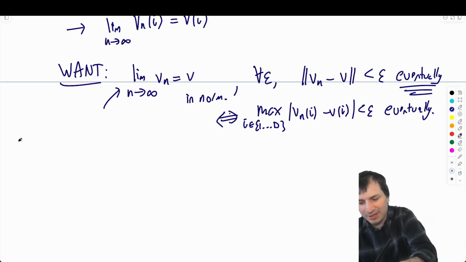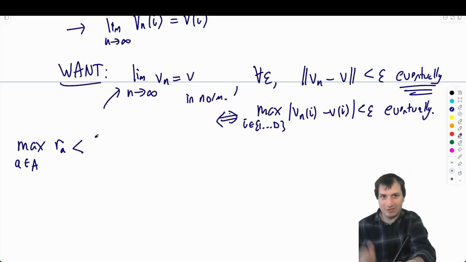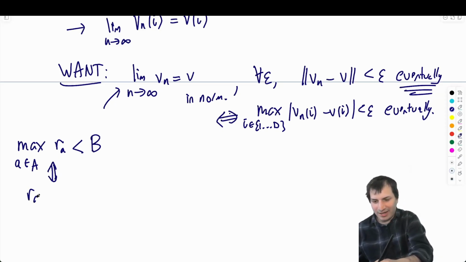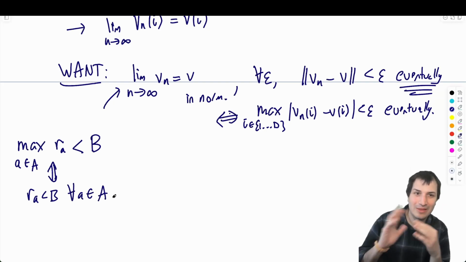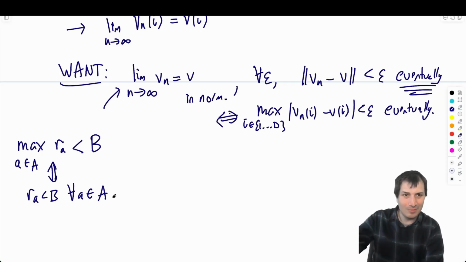So we're using this property that the maximum of a bunch of numbers, let's call them R for real number. So the maximum over some set, you have a bunch of real numbers. The maximum is less than something, let's call this something B for bound, if and only if R_A is less than B for all A in the set. The maximum can be less than something only when every individual number is less than the thing. And the reverse is true too. If every individual thing is less than B, then the maximum will be less than B too.